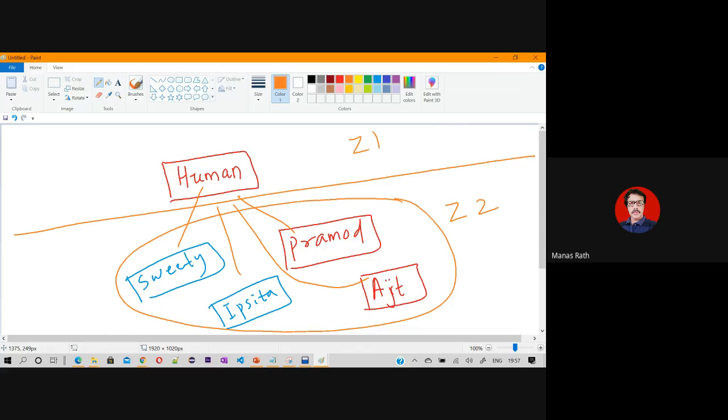Say the Almighty has thought of a creature to be built called human. I'm repeating, if you talk of Hinduism, then the Almighty, the conqueror, is thinking of a human to be built. But who is building? The Brahma is building that, the creator. I'm giving one example. Just think of it in that way.